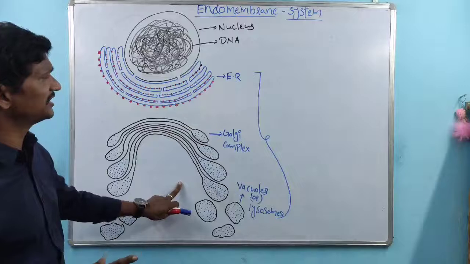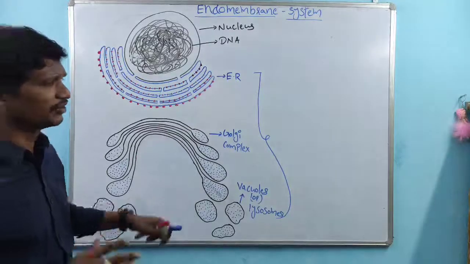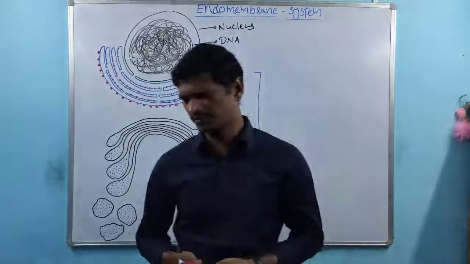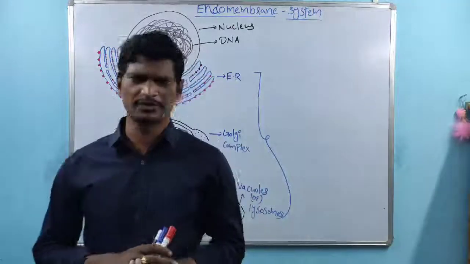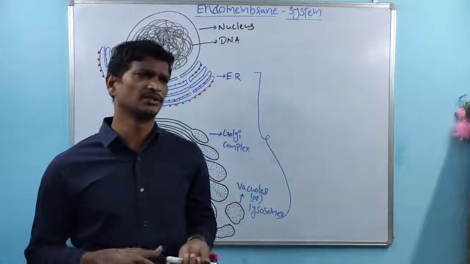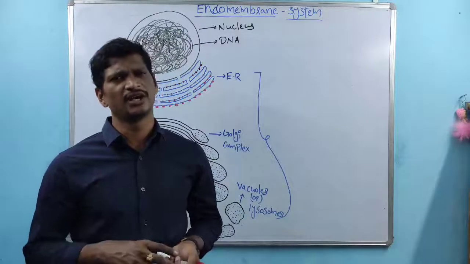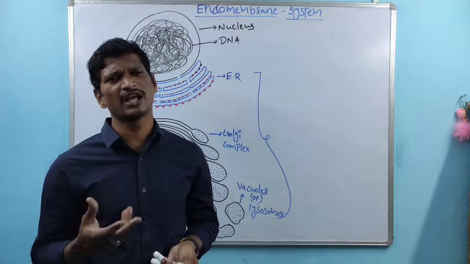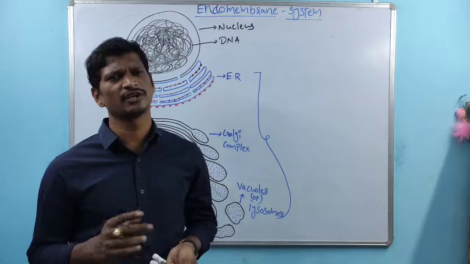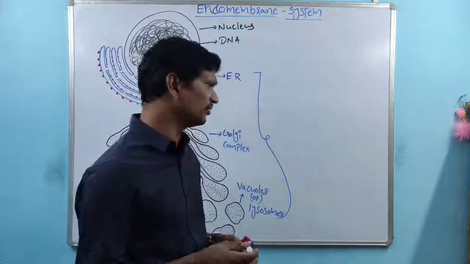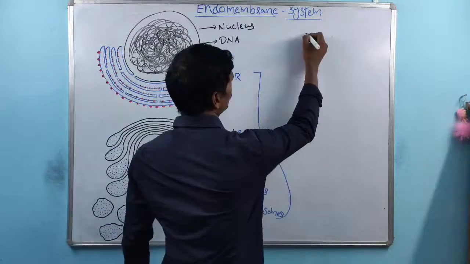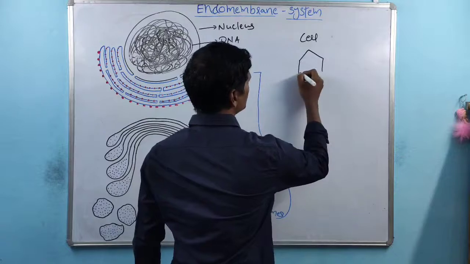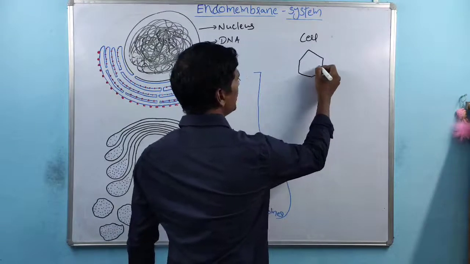So that is the initial introduction to the endomembrane system. Before going to the topic, I would like to discuss one important point. If I ask the question, a cell has life, right? And a stone does not have life. Why does a cell have life? Why does a stone not have life? Your question is very simple. Any cell we take, either plant cell or animal cell or human cell, any cell has life.